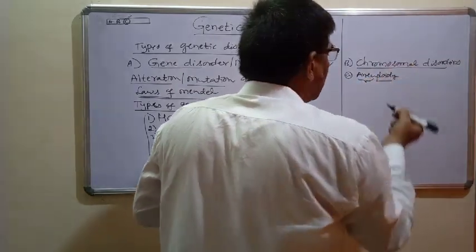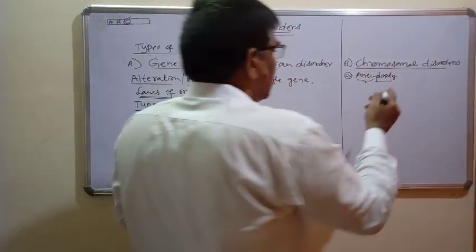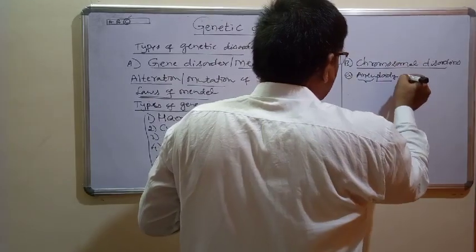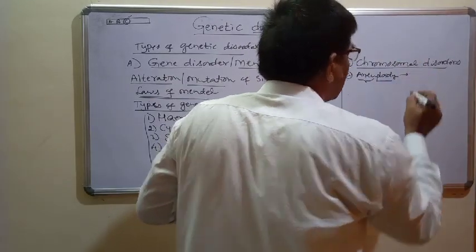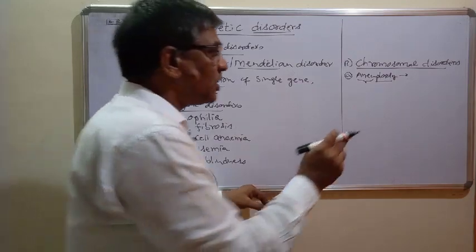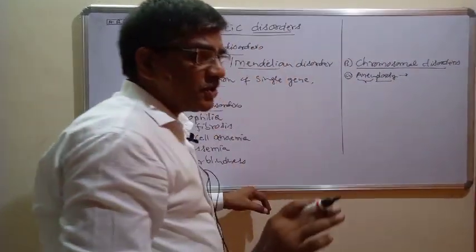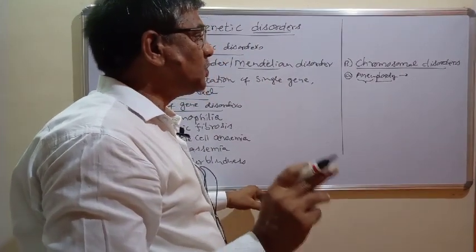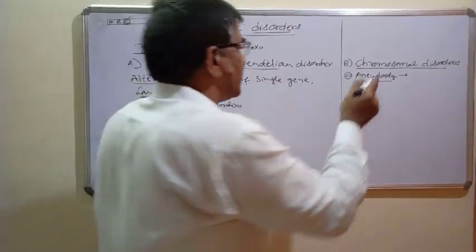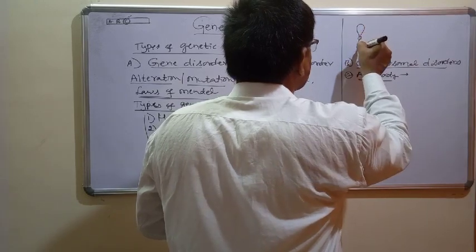Ploidy is nothing but the number of sets of chromosomes. Aneuploidy is when there is an addition or deletion of one or two chromosomes from the normal diploid set. Generally, in a diploid organism, chromosomes are present in pairs.